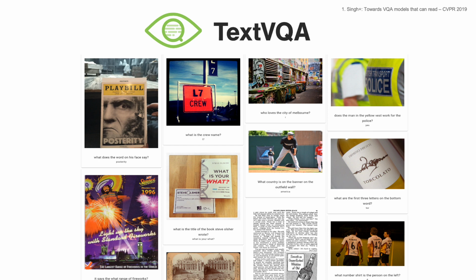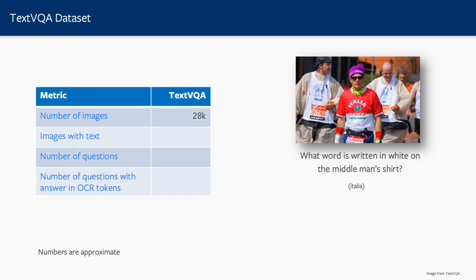Let's talk about the TextVQA dataset first. The TextVQA dataset was introduced in CVPR last year and contains questions on images which require reading text in the images to answer them. For example, if you see the top left image, you can see the question, what does the word on his face say? The answer is posterity, but to answer it, you need to understand where the face is and how it's linked with posterity. Similar things can be seen in the other examples in this image.